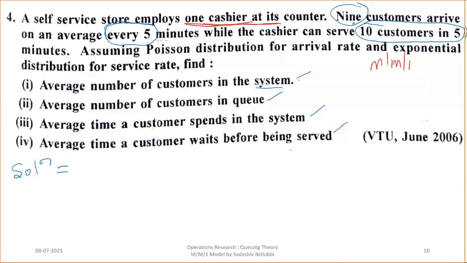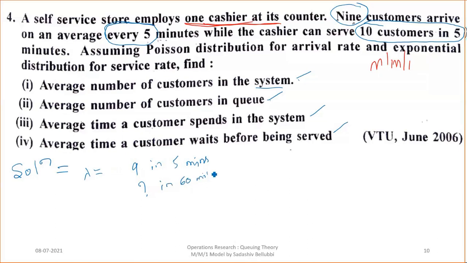Try to understand. 9 customers arrive on an average every 5 minutes. In a 1 hour, how many customers will be arriving? Lambda equals 9 customers in 5 minutes. Then how many customers in 60 minutes? This is a simple question.